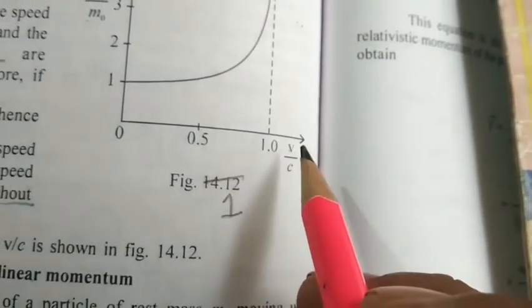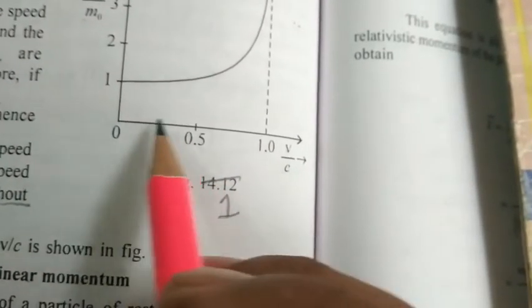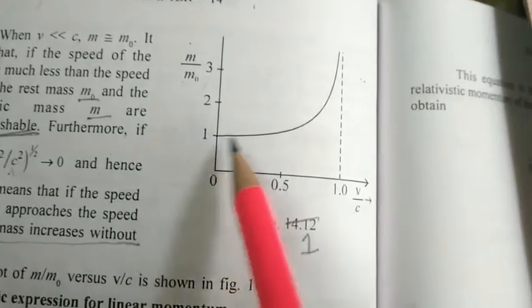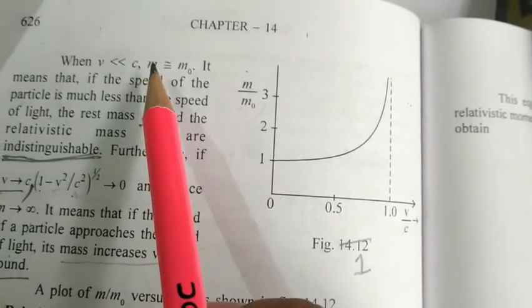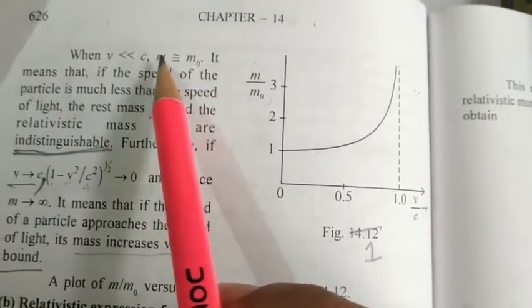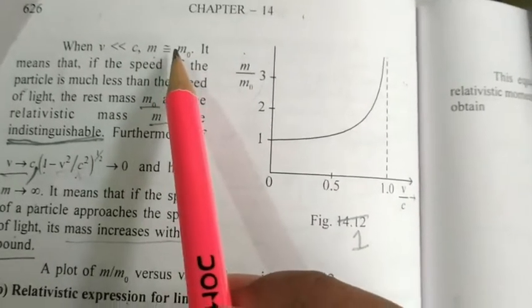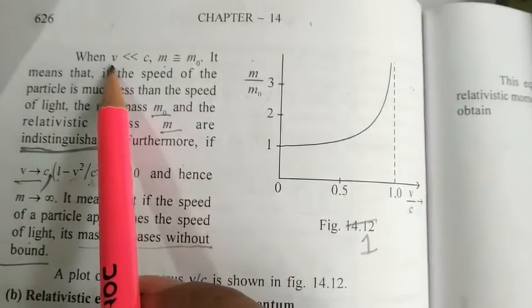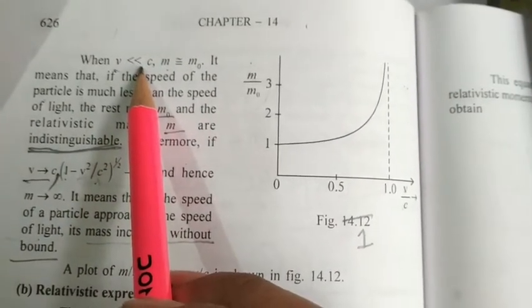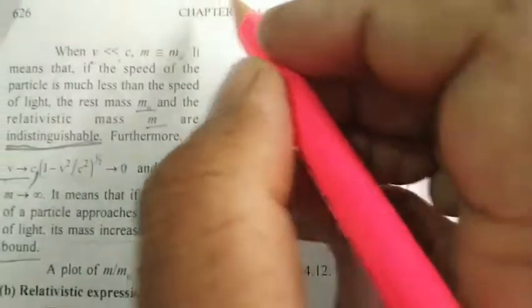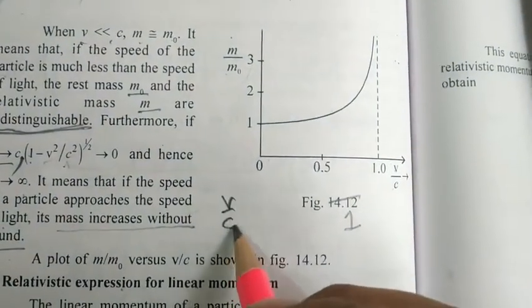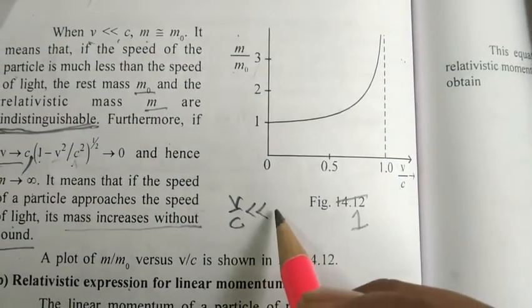So when v by c is very small, we get m by m0 equal to 1, because the relativistic mass m and the rest mass are equivalent for v much less than c, that is, v by c much less than 1.